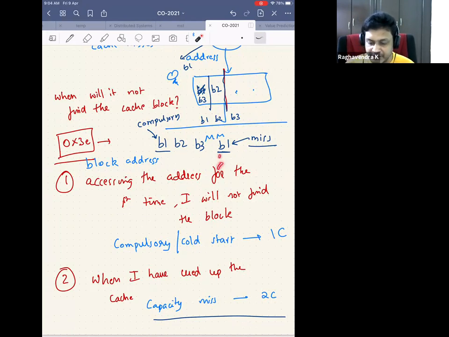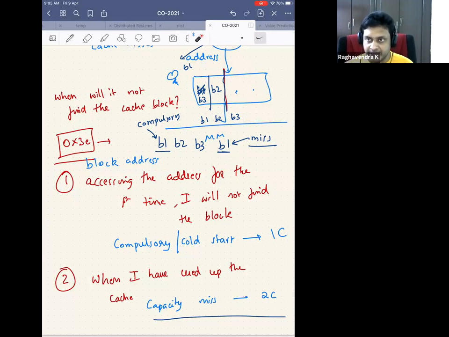This particular B1 is a conflict miss because you first stored B1 here, B2 here. Then when B3 came, instead of finding out these two locations, since it belongs to this set, I removed this B1 and placed B3 here. Now, if B1 is requested again, it's a miss. So those misses that are misses but not misses in a fully associative cache are called conflict misses.